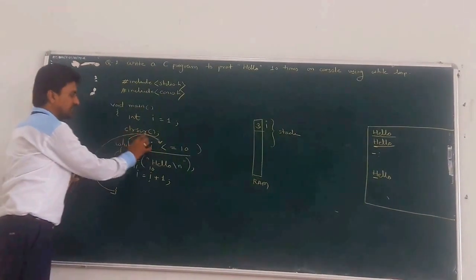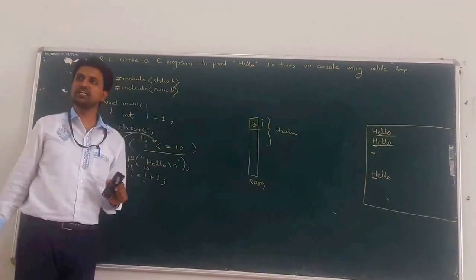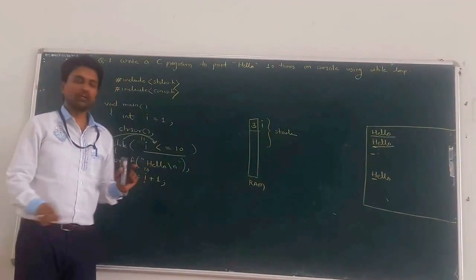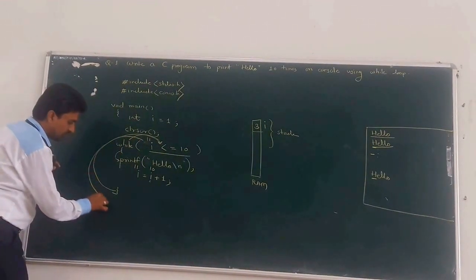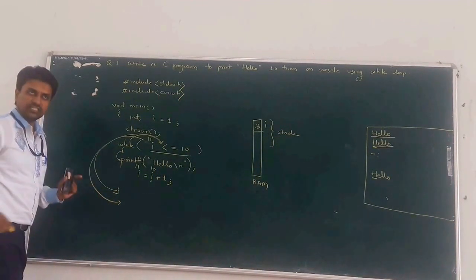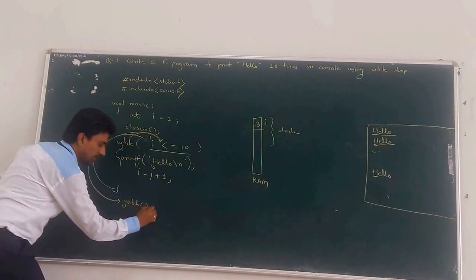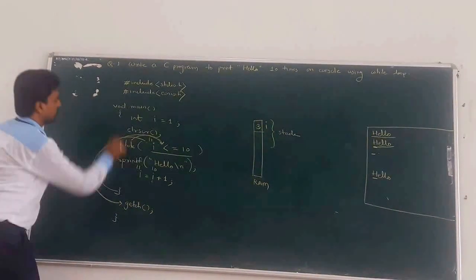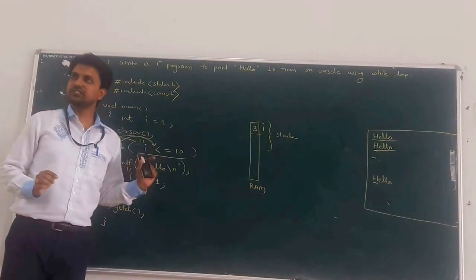Now again the condition is checked: 11 less than or equal to 10. The condition is false and the loop gets terminated. That means the cursor goes out of this while loop to the next line. What is the statement on the next line? getch, to freeze the console. Then the curly bracket of the main function completes. Understood? This is the flow.